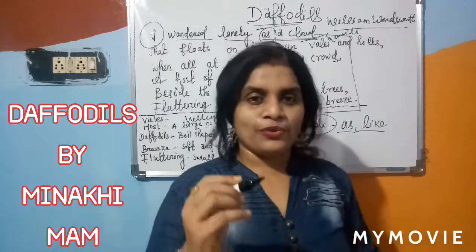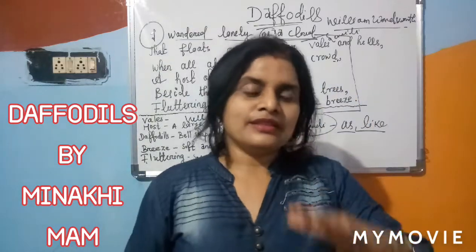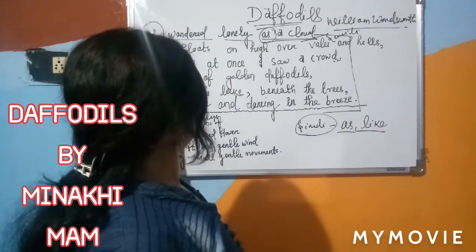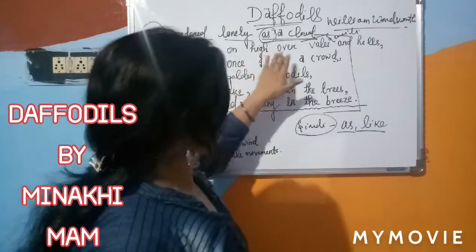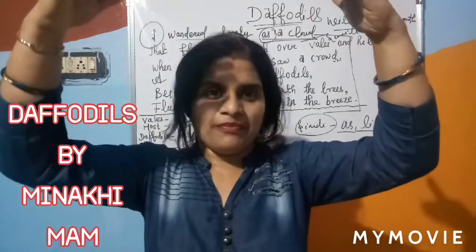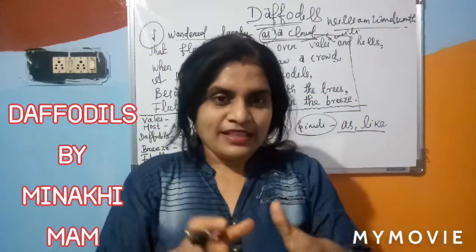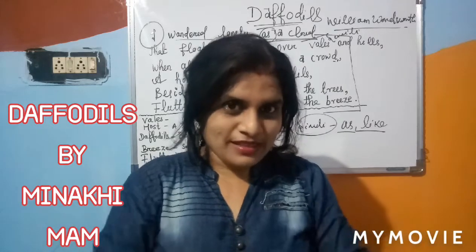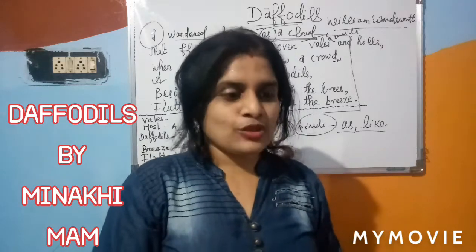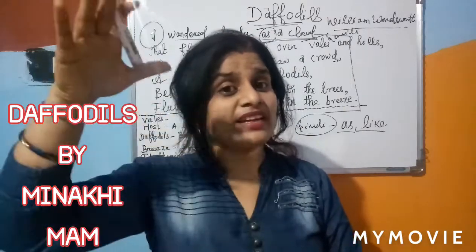Okay, so what does the cloud mean when we think about it? In the case of the sky, it is explained that it floats on high over the vales and hills. Vales and hills: above the vales and hills there is no more place. Vales means the place between the hills, that place is called the valleys.